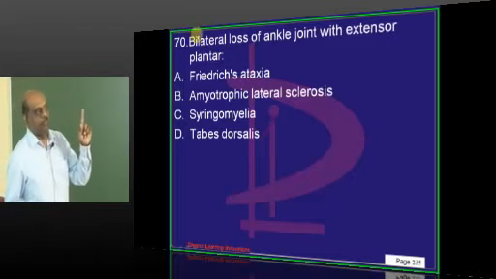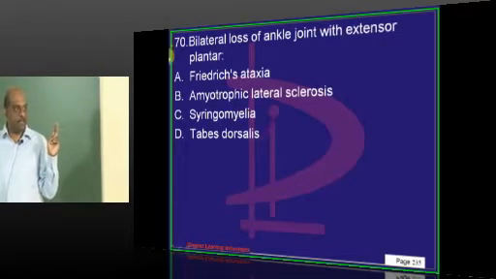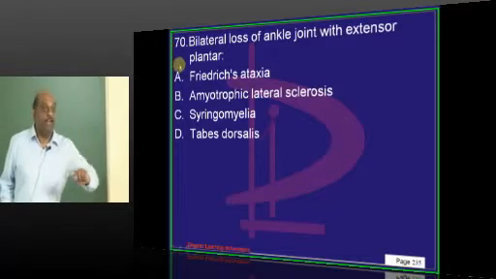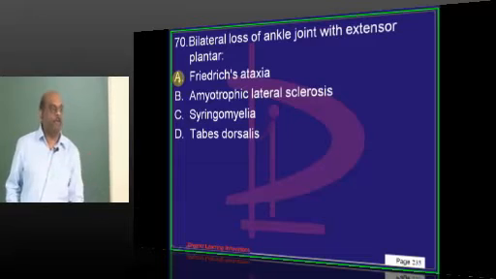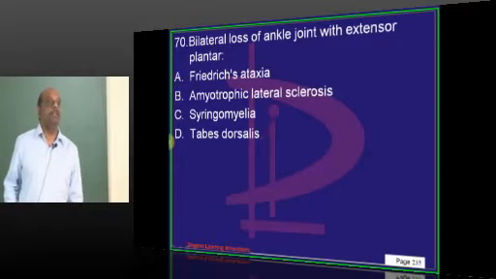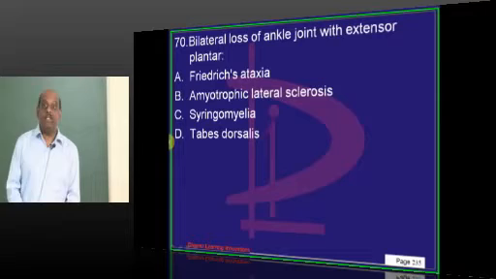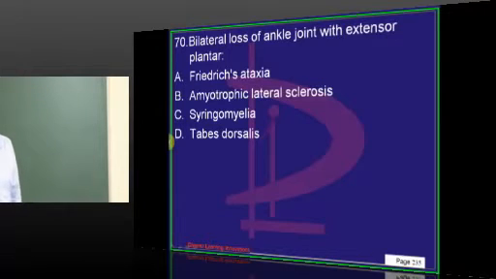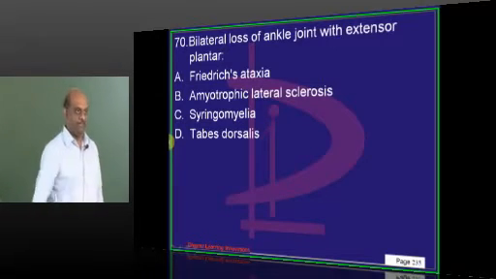Number 1, Friedreich's ataxia. Number 2, vitamin B12 deficiency, subacute combined degeneration. Why will areflexia be there? Because vitamin B12 deficiency leads to demyelination of the peripheral nerves, leading to peripheral neuropathy, and peripheral neuropathy comes under LMN, due to which areflexia. Since it also leads to degeneration of the pyramidal tract, that leads to extensor Babinski, in vitamin B12 deficiency, subacute combined degeneration.